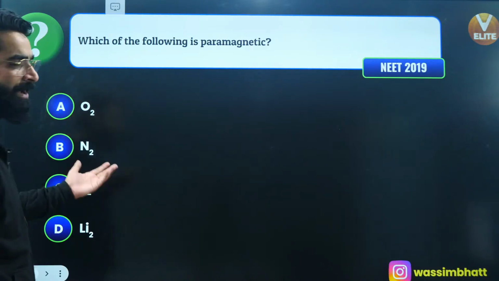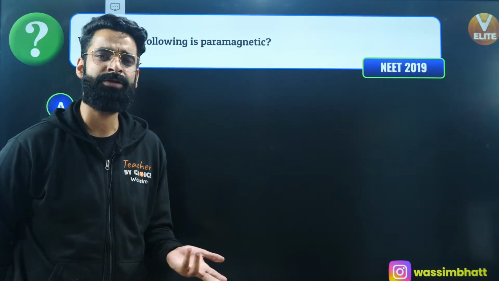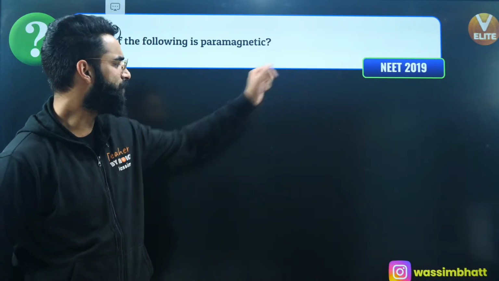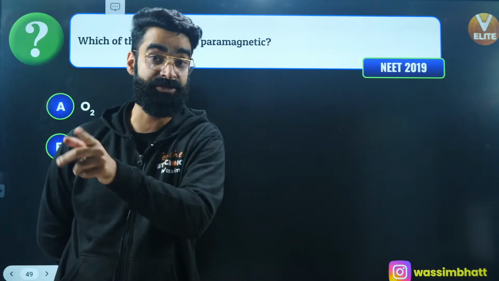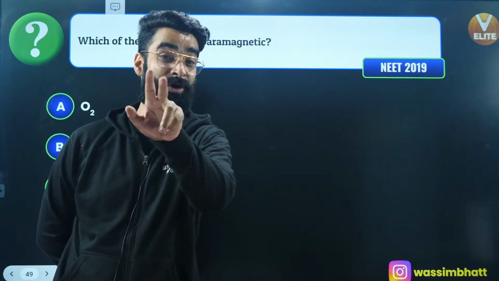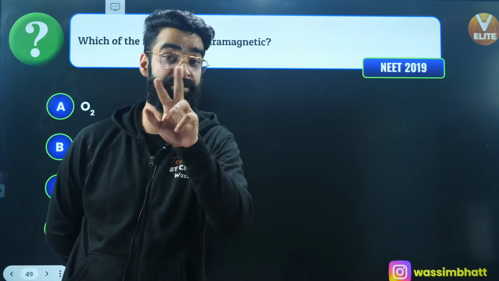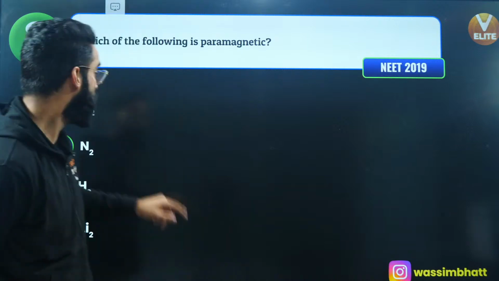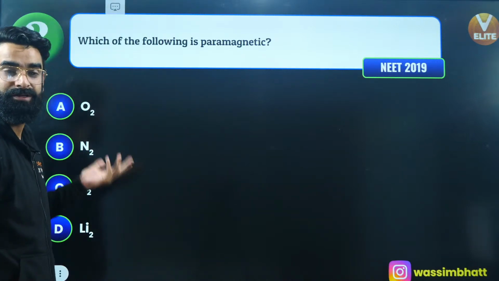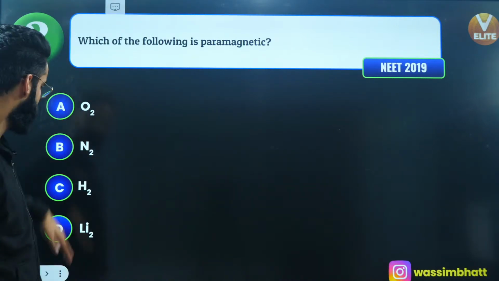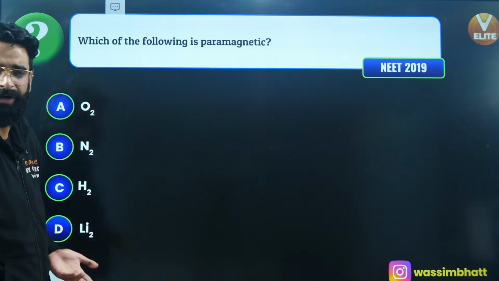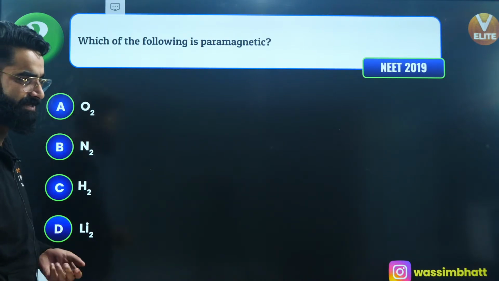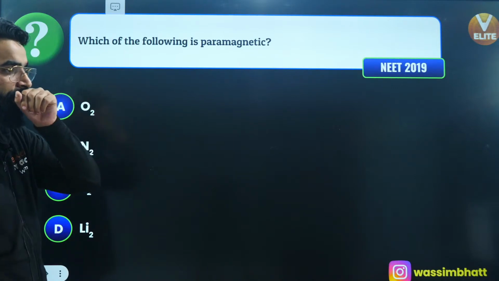Which of the following is paramagnetic? Any species which contains unpaired electrons will be paramagnetic, right? NEET 2019. O2 is the species. When you write its molecular orbital configuration, there will be 2 unpaired electrons in pi star molecular orbitals. So it's going to be absolutely paramagnetic. If you check all the others, they are going to be diamagnetic. All the other species do not have unpaired electrons in their molecular orbitals. As simple as that. So option A is the correct answer.